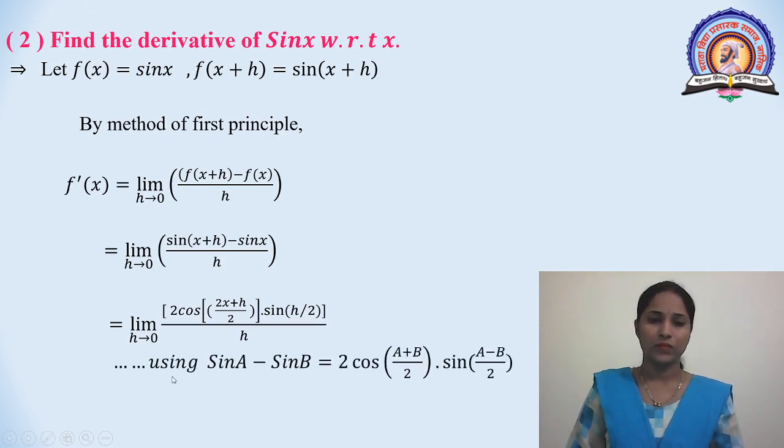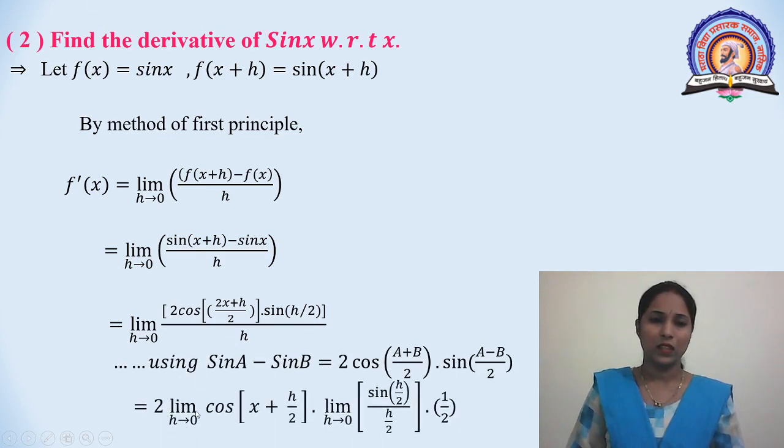This is equal to 2 limit h tends to 0 cos, using this formula sin a minus sin b is 2 cos of a plus b divided by 2 into sin of a minus b divided by 2. We will get this term. Then, separating this term, we get cos of 2x divided by 2 plus h divided by 2, and here sin of h by 2 divided by h.